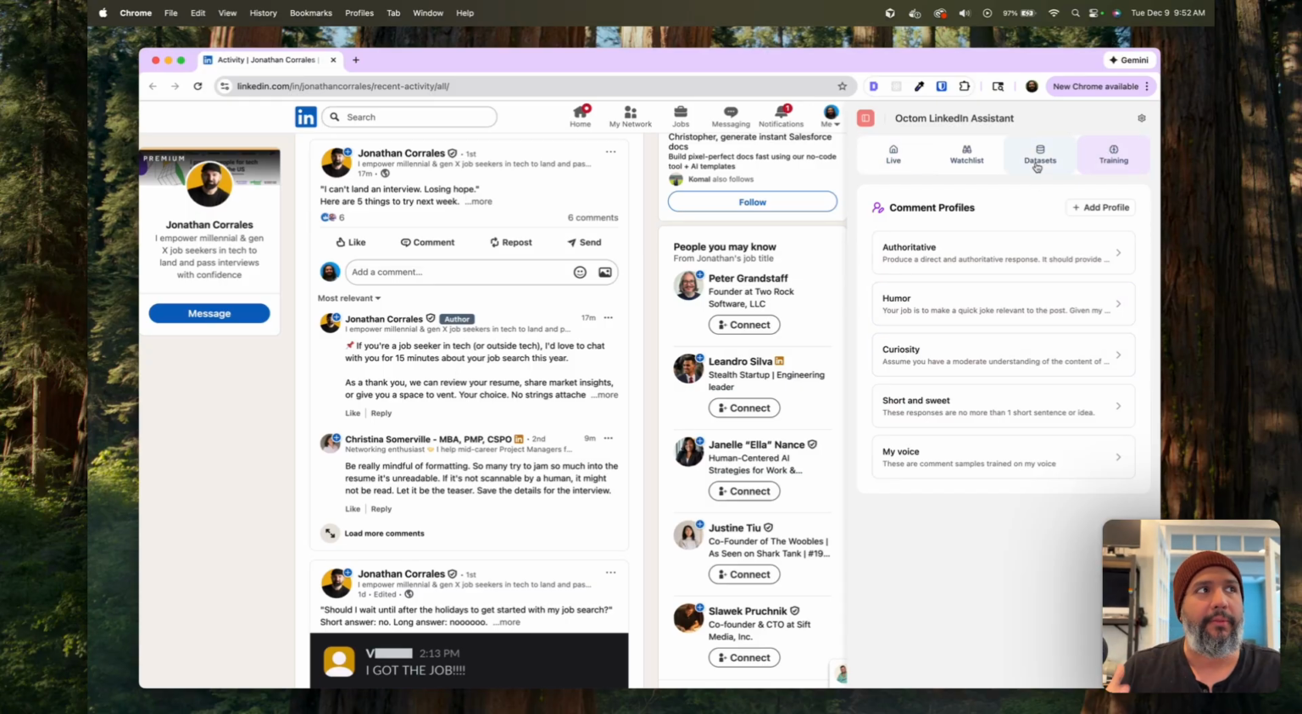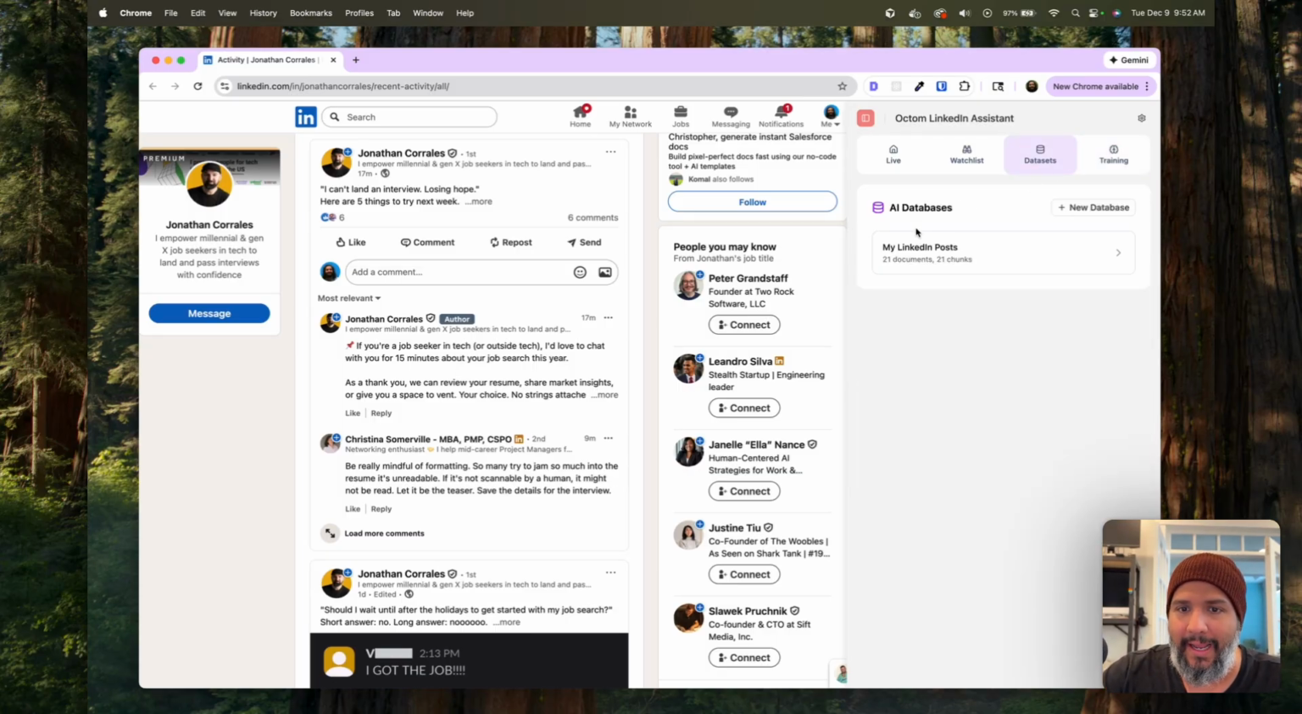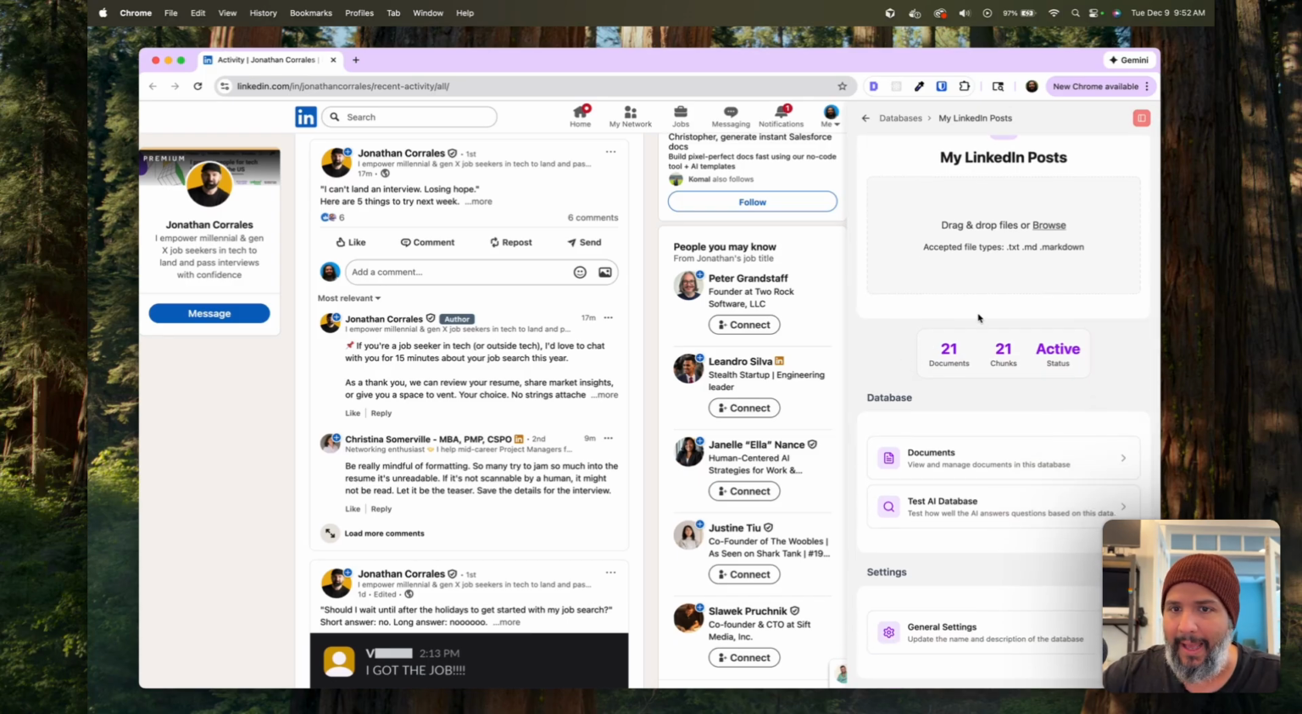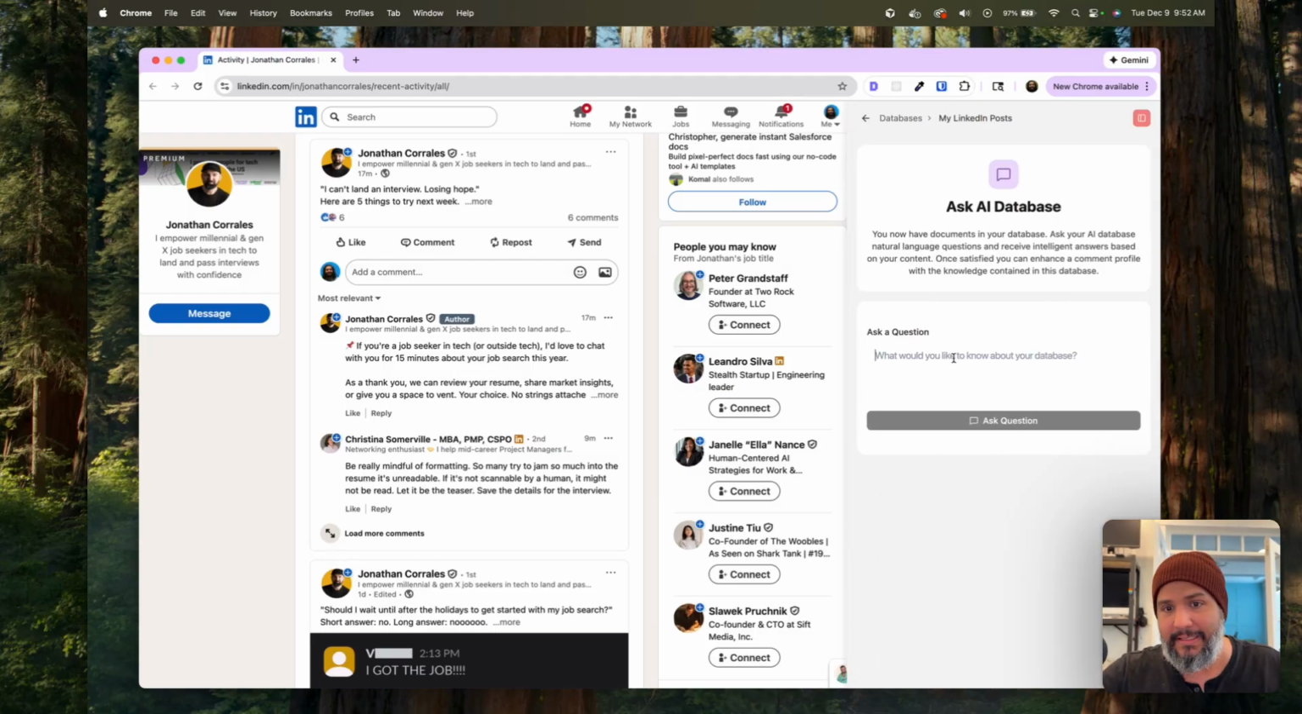And so the next piece of this is also connecting it up to datasets. So, it's one thing to have examples of what it's like to comment like you, but it's another thing to actually know things that you know. And so datasets are AI-based databases that allow you to add documents that tell the AI when it's creating comments, your backstory, your writing samples, things that you commonly write about, the things that are important to you.